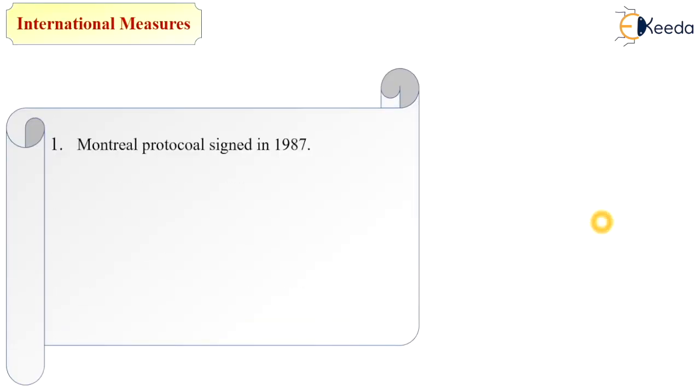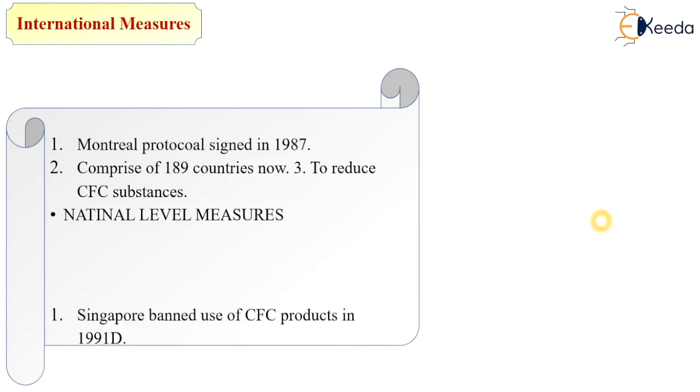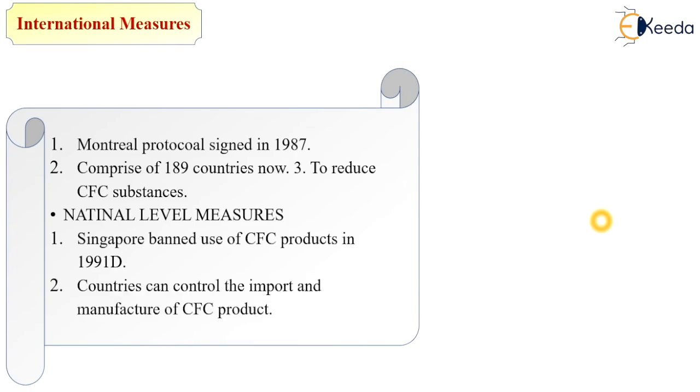Some international measures have taken place, that is the Montreal Protocol signed in 1987. It now comprises 189 countries working to reduce chlorofluorocarbon substances. Next are national level measures. Singapore banned the use of chlorofluorocarbon products in 1991. Countries can control the import and manufacture of chlorofluorocarbon products.